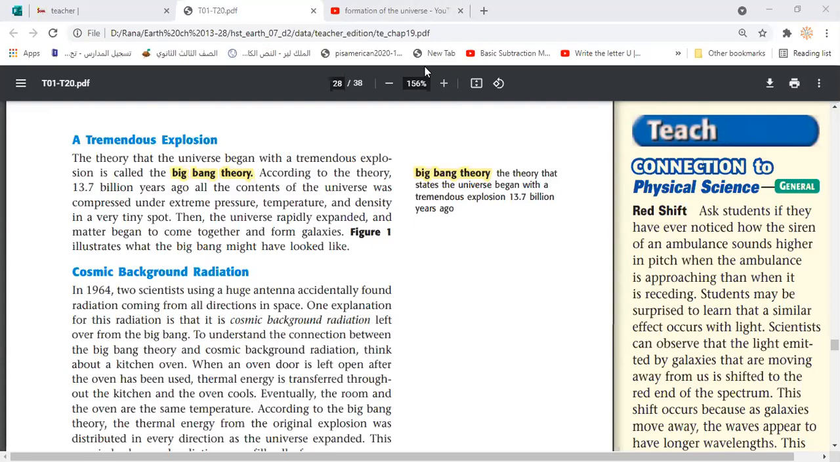Yes. So what happened here? We said that in 1964, two scientists used a huge antenna. Antenna means it's just a device that collects a kind of radio waves or radiations. Okay. So what happens in that case? Their antenna recorded a certain radiation that is coming from all directions.